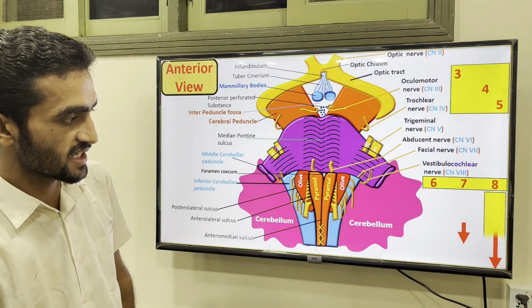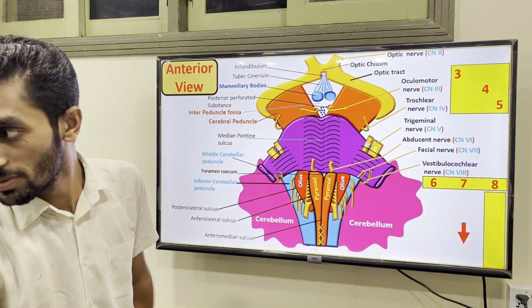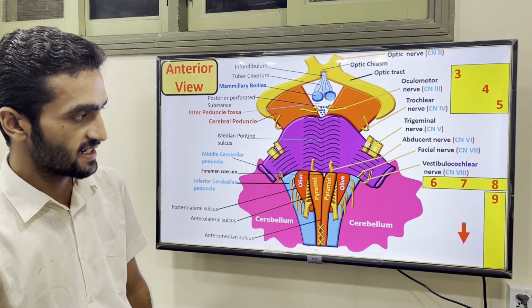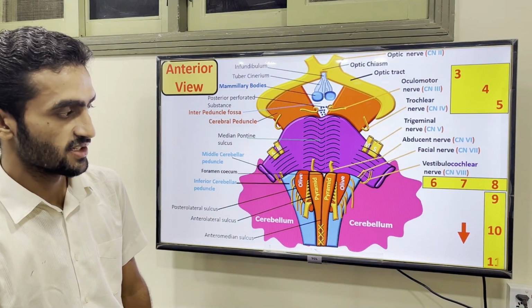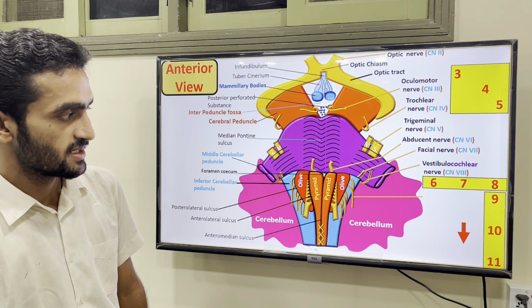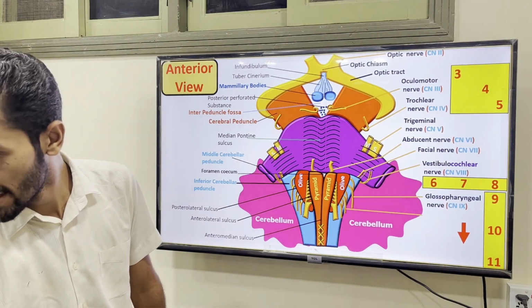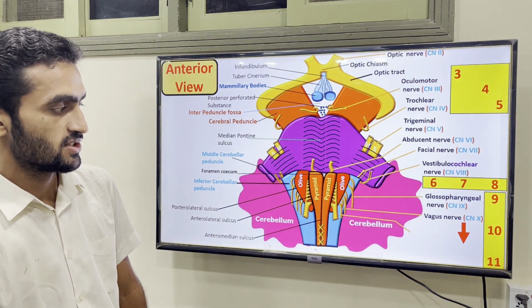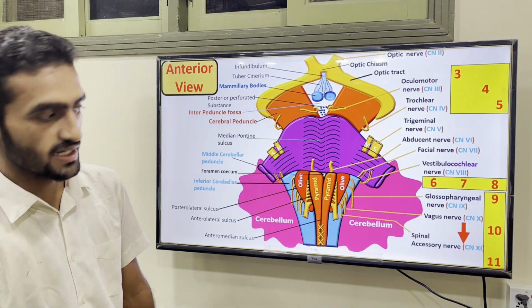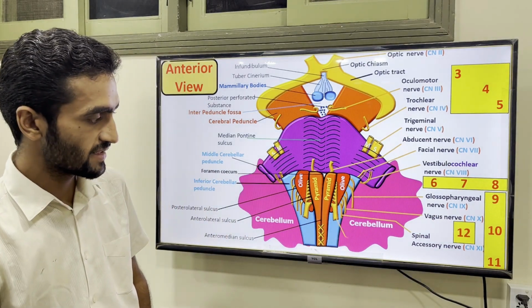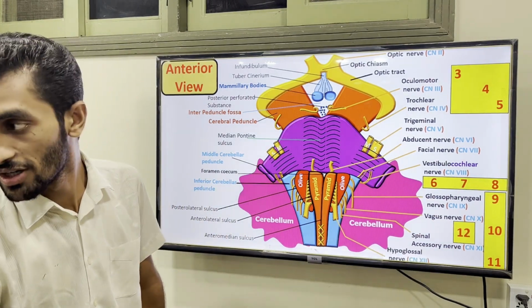Coming to this arrow, that should be from the 8th, as we covered. So 9th, 10th, and 11th. The 9th is your glossopharyngeal, the 10th is vagus, and the 11th is spinal accessory. And this arrow is a smaller one, that is your 12th, the hypoglossal nerve.